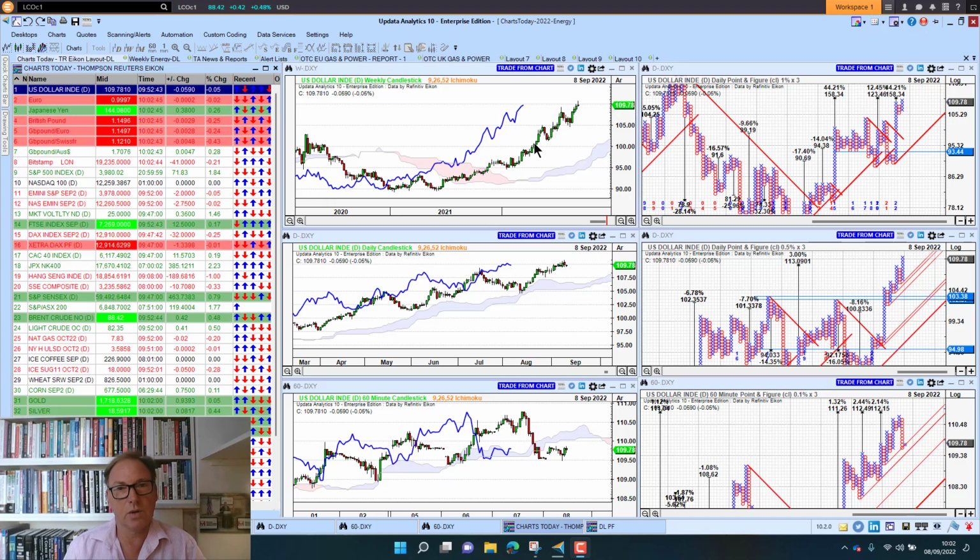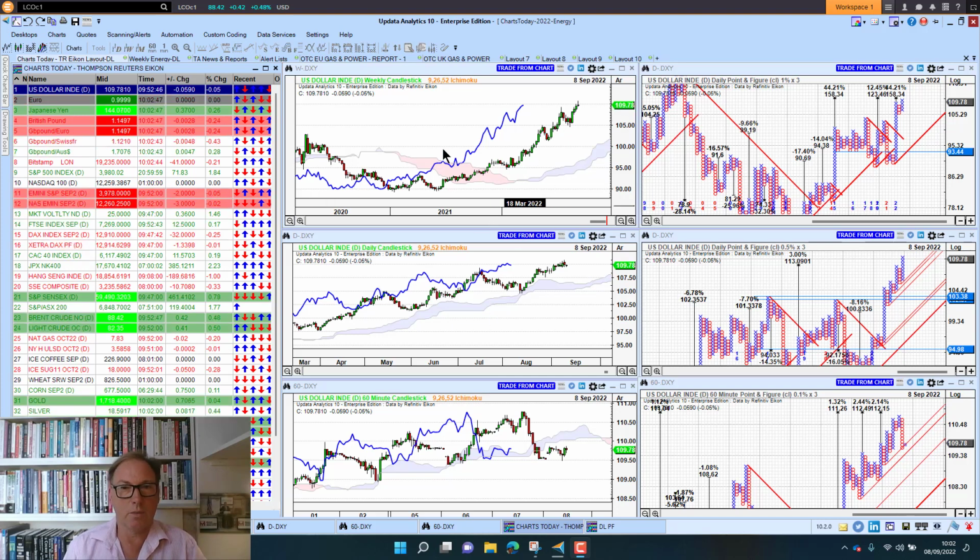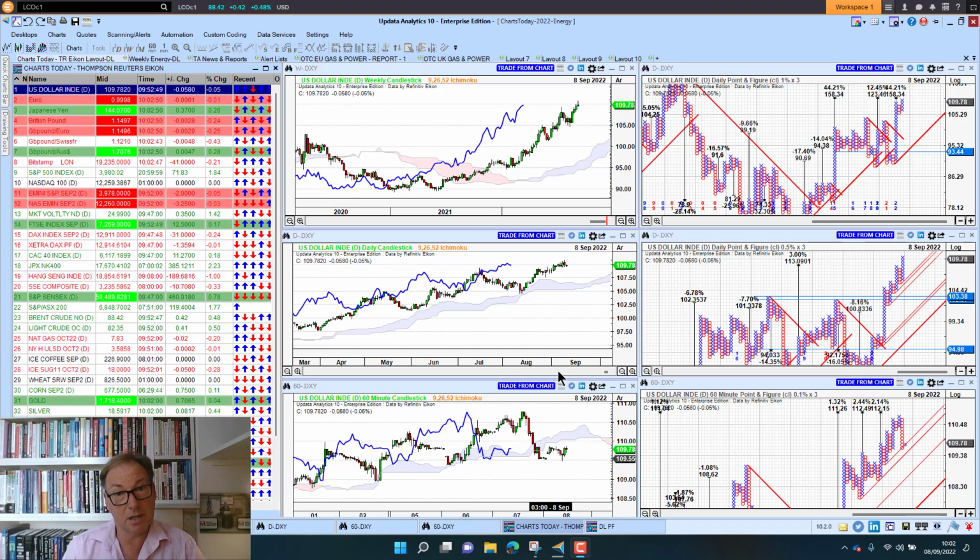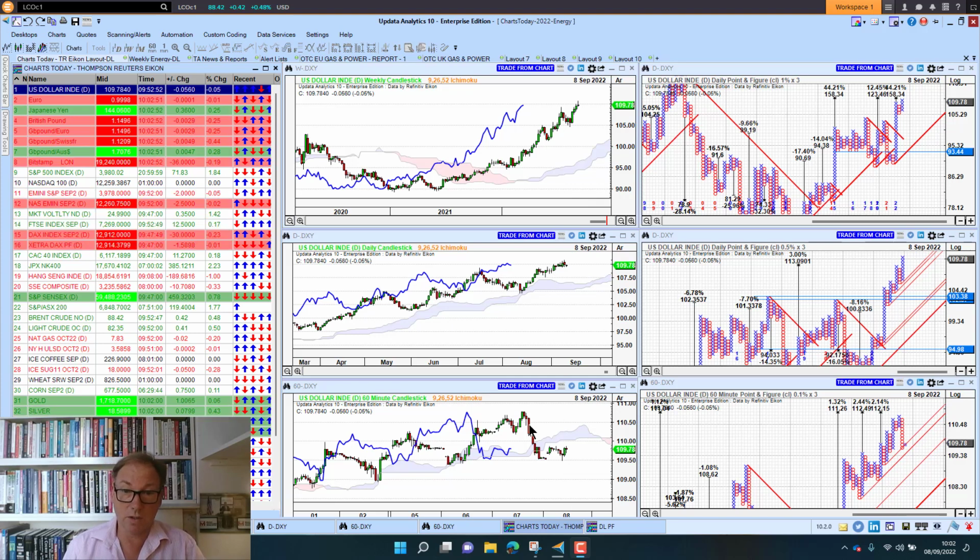We start by looking at the dollar index. We see this is still looking very strong on the long term. Remembering this is my weekly, my daily, and my 60-minute chart, long term, medium term, and short term view of the market, and the corresponding point and figure targets.